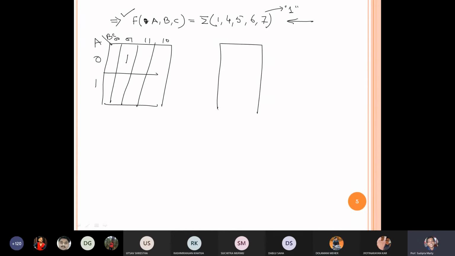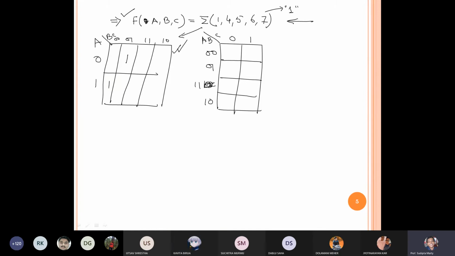Then what will happen in this case? A, B, C, with 0 1 0 0 0 1 1 0 1 1 0 1 1. But in most of the problems, you will see this kind of nomenclature, but you can use this also. Nothing wrong with that one. Now we are also using this nomenclature. So 1 means 0 0 1, 4 means 1 0 0.